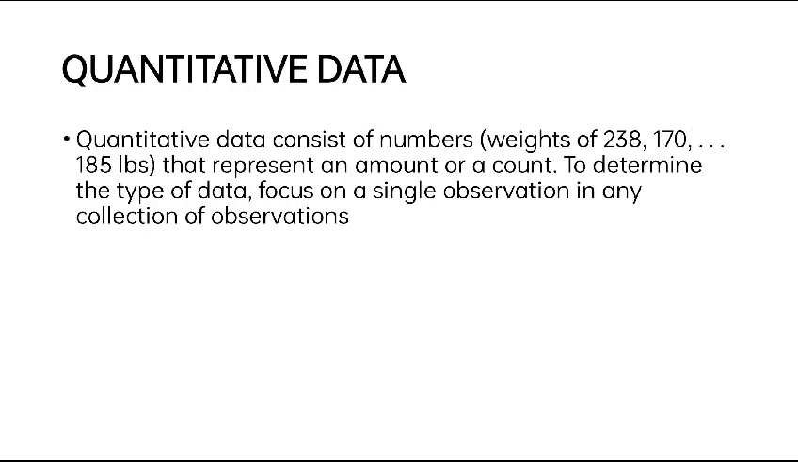Quantitative data. Quantitative data consists of numbers that represent an amount or a count. To determine the type of data, focus on a single observation in any collection of observations.